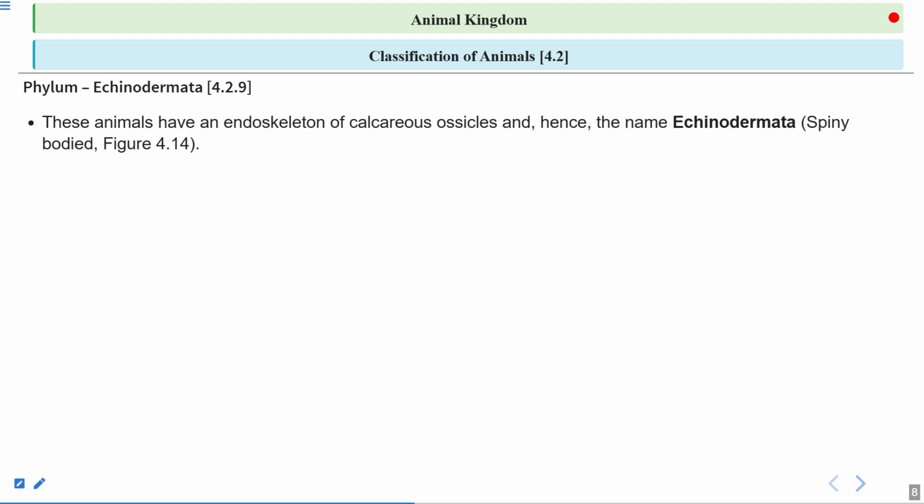Their body is spiny because these calcareous ossicles that make the endoskeleton are spiny in nature. It protects the echinoderms.